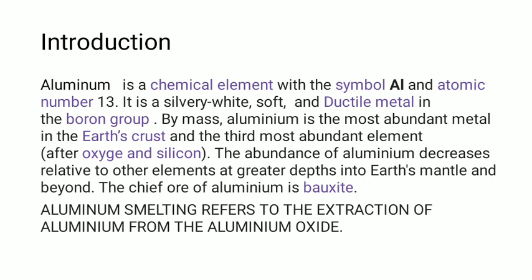Boron itself is not soft, but the other elements in the boron group are soft. Aluminum has acquired that quality as well. So just like the others in the boron group, it is soft, a good conductor of electricity, and very reactive. Boron itself is not reactive, but the other elements in the group are, and aluminum has acquired that characteristic too.